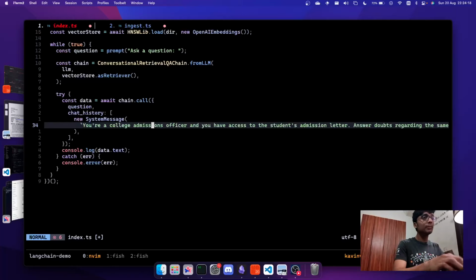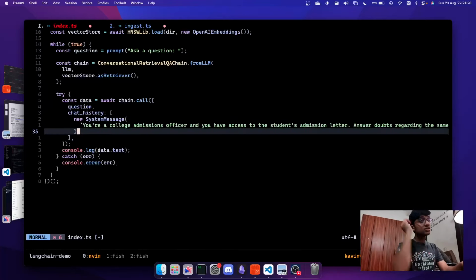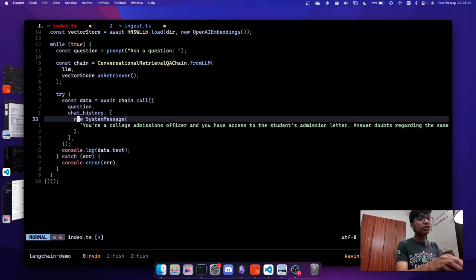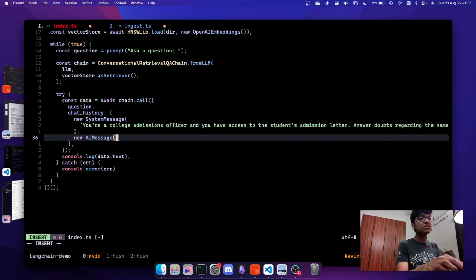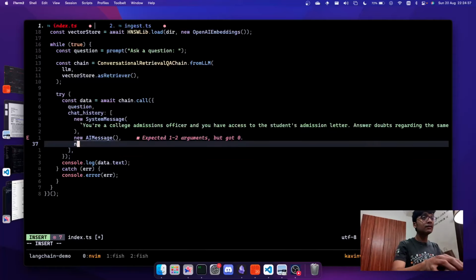Now we pass in the system message. The system message is basically the message which is prompted by the system to the AI. So that is what this is doing. You can have an AI message, if I'm not wrong. Yeah, you can have an AI message, say the response which has come back from the AI, and you can have a human message as well.